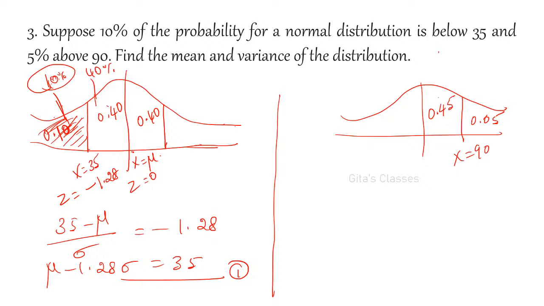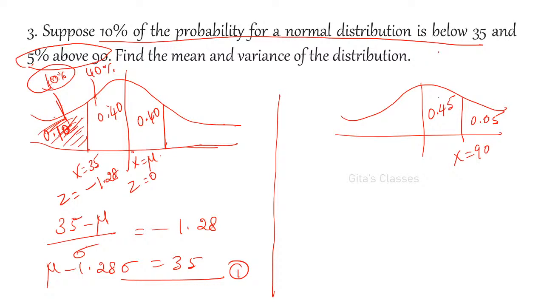Mu value you have to find out, Shivakumar. We are doing the second type. We are forming two equations in mu and sigma. The first equation we formed using the first set of data, below 35. Next, 5% above 90 is given. Using this second probability, we form another equation in mu and sigma.